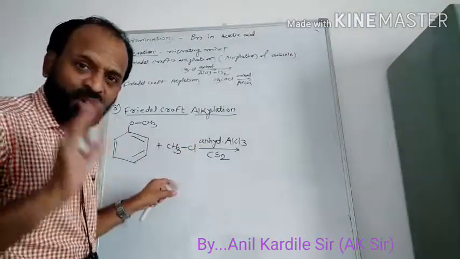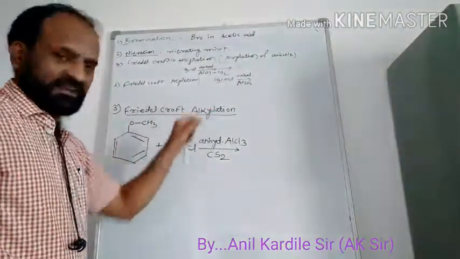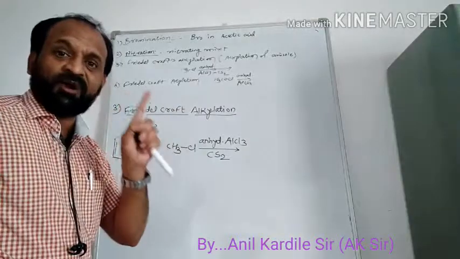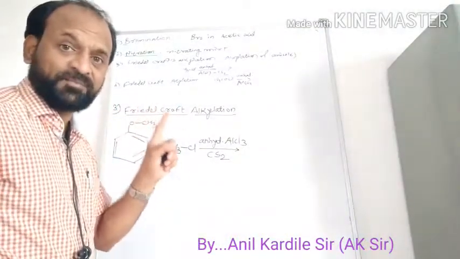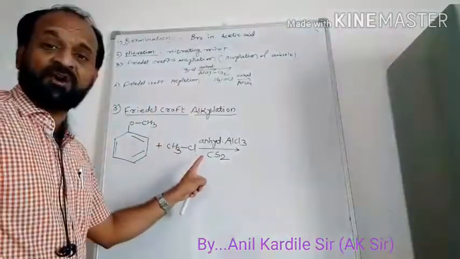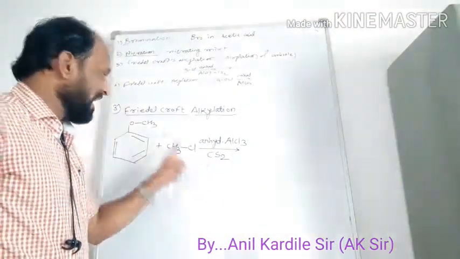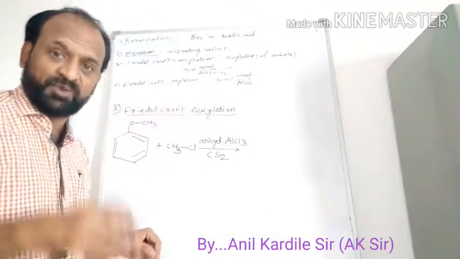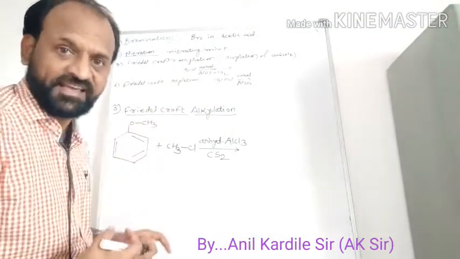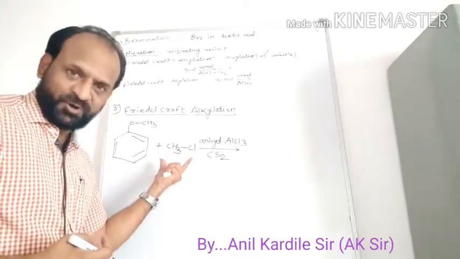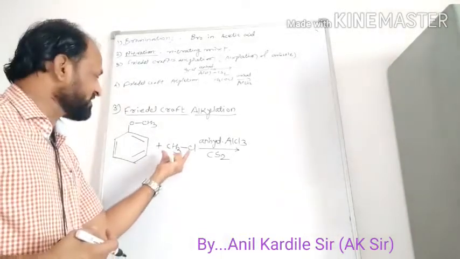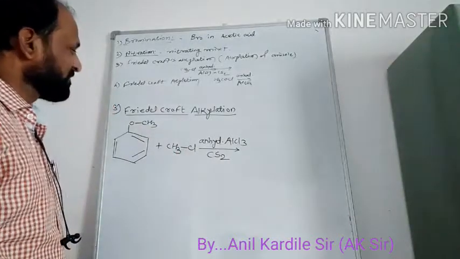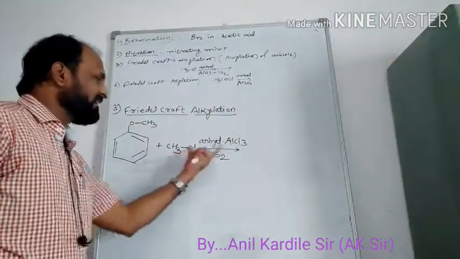Conditions are very important. In Friedel-Crafts alkylation, the reaction is always carried out in presence of anhydrous aluminum chloride as well as an organic solvent. And we are adding the alkyl group, so the alkylating agent is alkyl chloride. Okay, who is the alkylating agent? Alkyl chloride. That is methyl chloride, which we have taken. Very simple. What is the mechanism and so on?